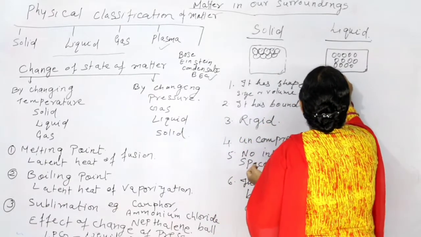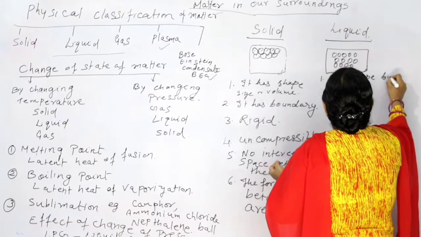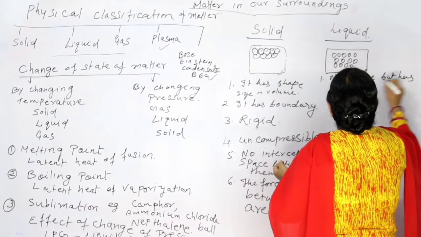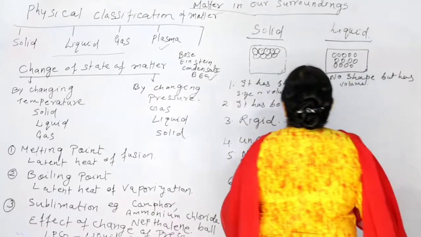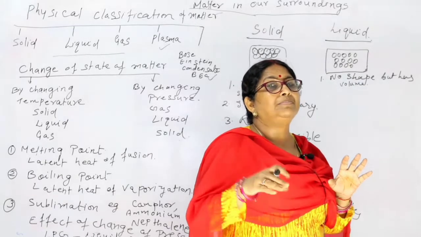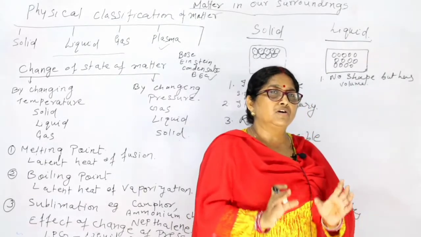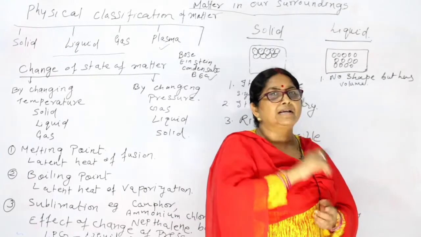So we can say liquid has no shape but has volume. Why? Because see what happens when you keep it in any container. Suppose you keep it in a long container, it takes the shape of that container.